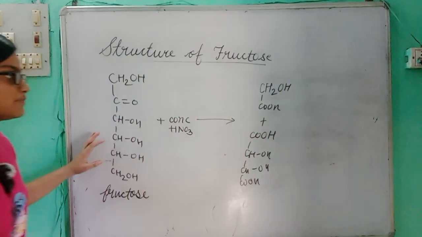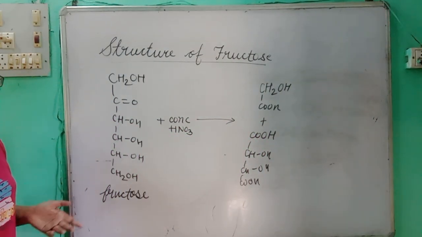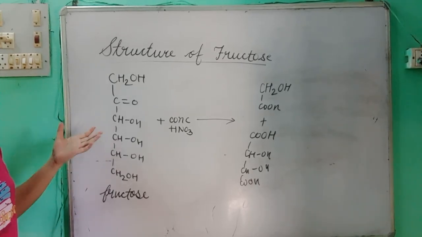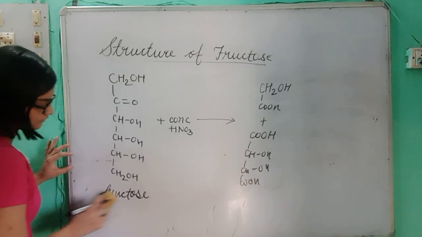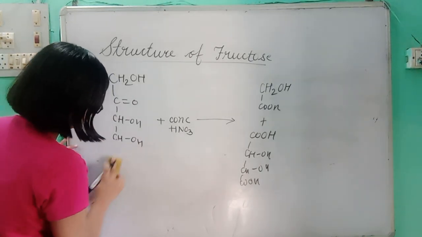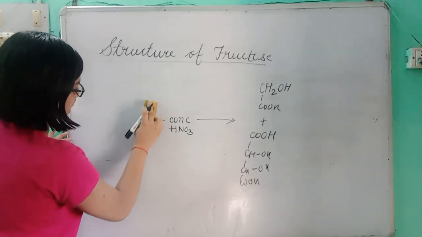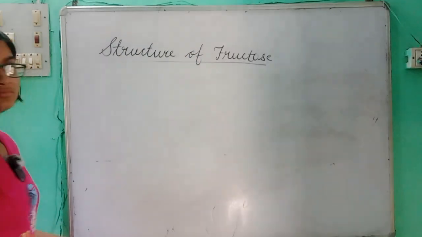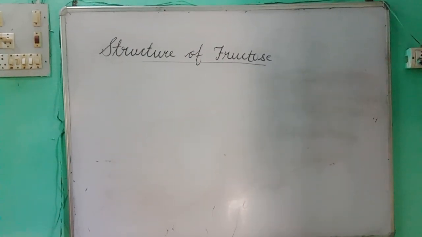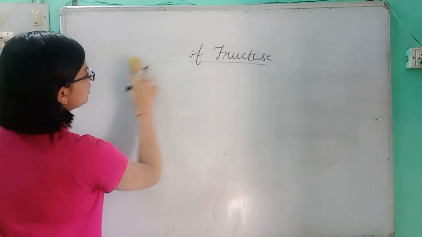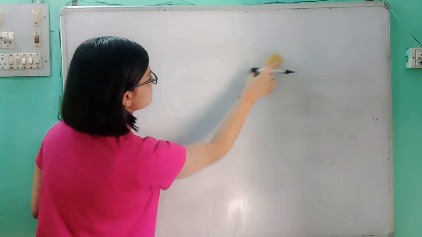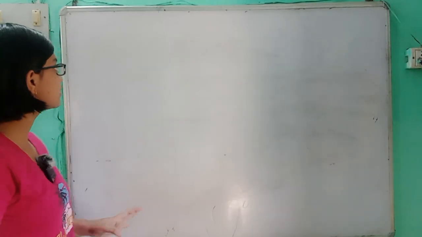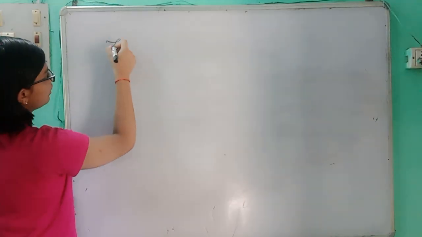This confirms that there is presence of two primary alcoholic groups, three secondary alcoholic groups, and one ketonic group. So this was the evidence for the structure of fructose. The splitting into glycolic as well as tartaric acid confirms that there is a presence of a ketone group at the second carbon.